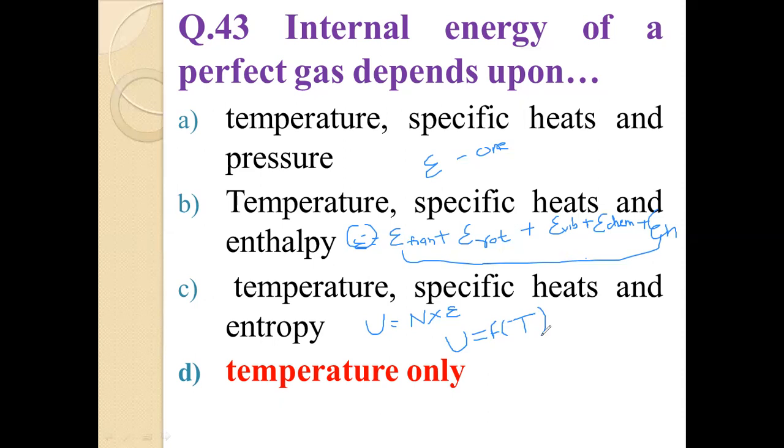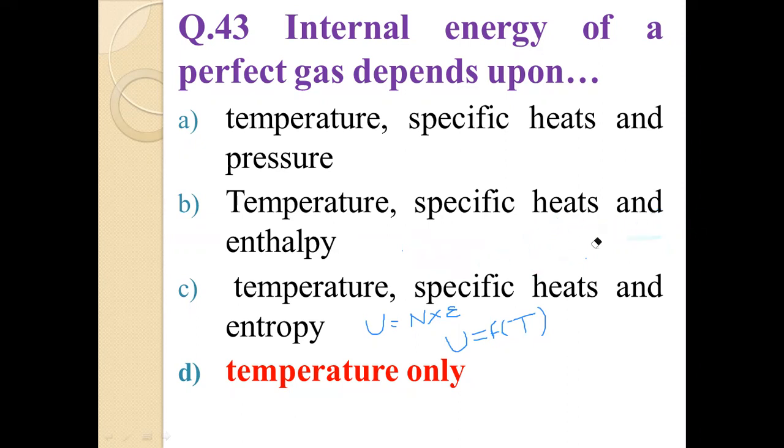Question number 43, what is the answer? The internal energy of a perfect gas depends upon temperature only. Is it correct, friend? Yes. You can keep this in mind. This is the relation between internal energy and temperature: internal energy is a function of temperature for a perfect gas, because in a perfect gas there is no intermolecular force of attraction and repulsion.